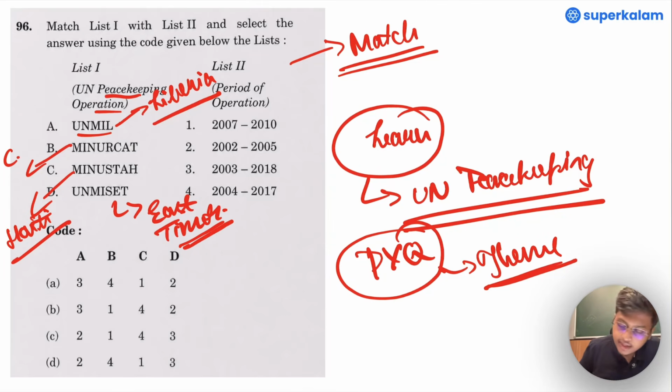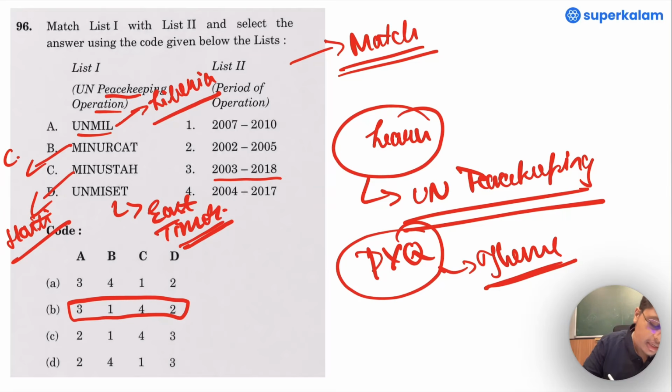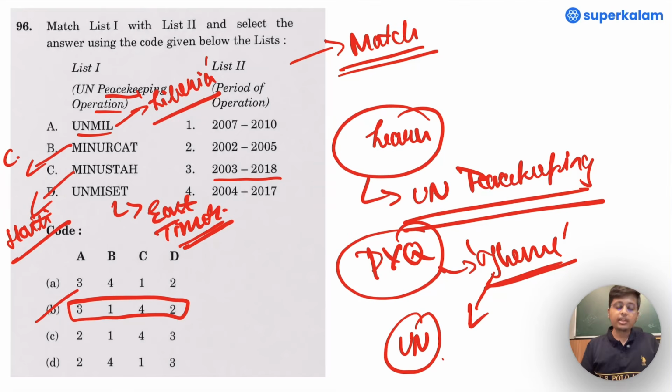The exact dates for the same would be in option B, A for 2003 to 2018 for Liberia. These will be present in current affairs, but as mentioned, this is a PYQ theme. UN peacekeeping is becoming a theme that has a huge chance of being asked in the upcoming exams as well. So please make a note of it.